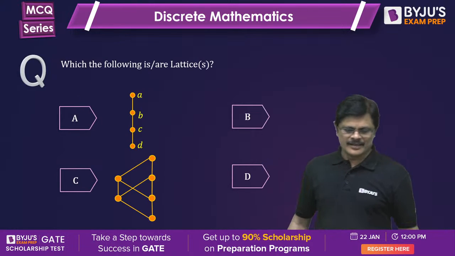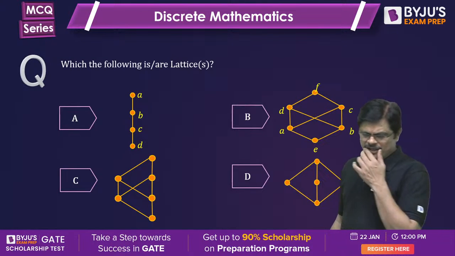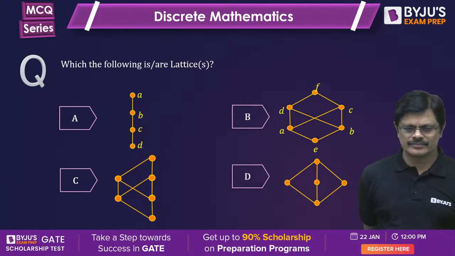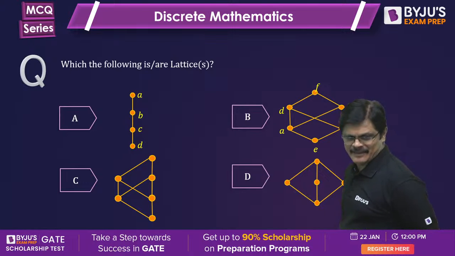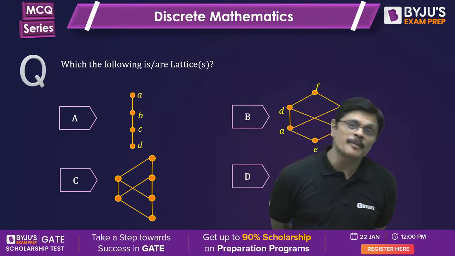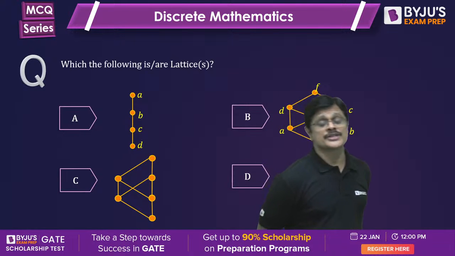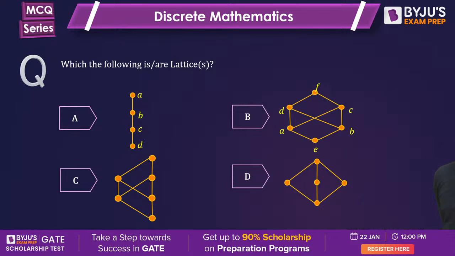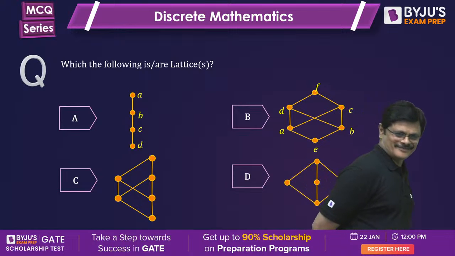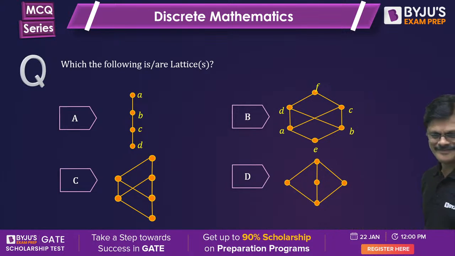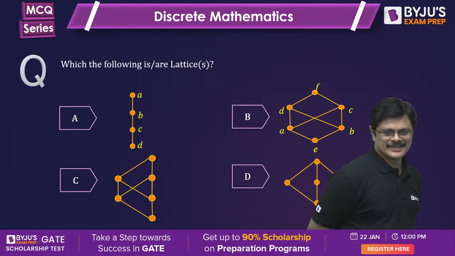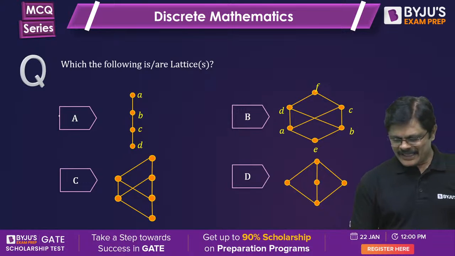Right. Which of the following are lattices? Yes, asymmetric, antisymmetric and transitive need not be closed. Don't say not; need not be closed is a better statement. Need not be closed under union. Very good, A is the correct answer.